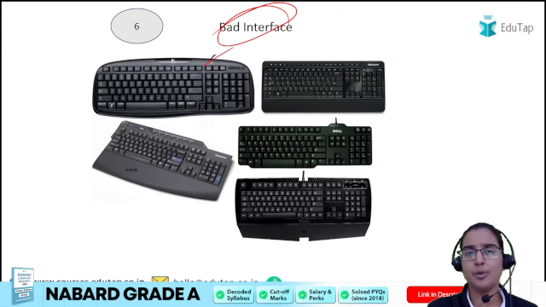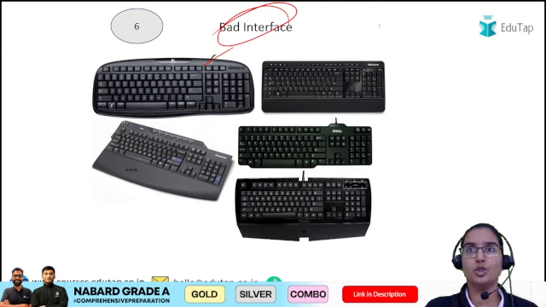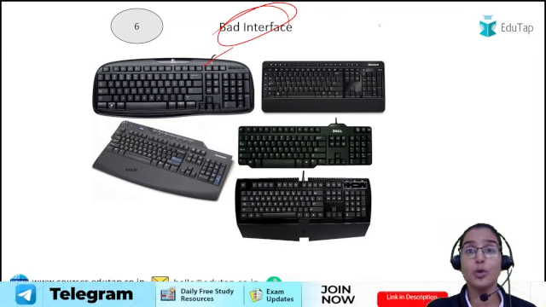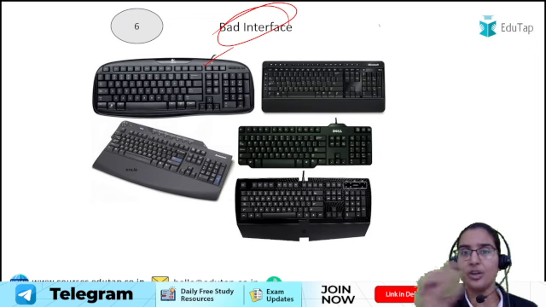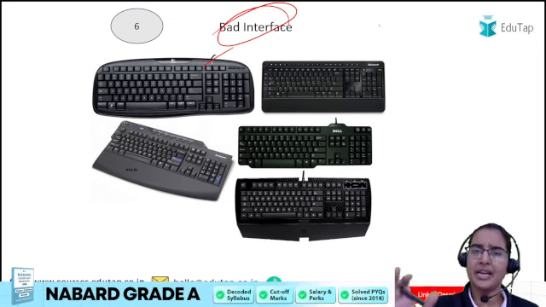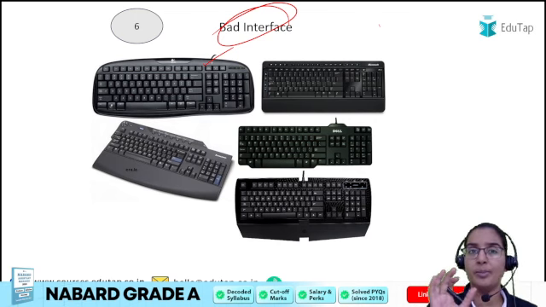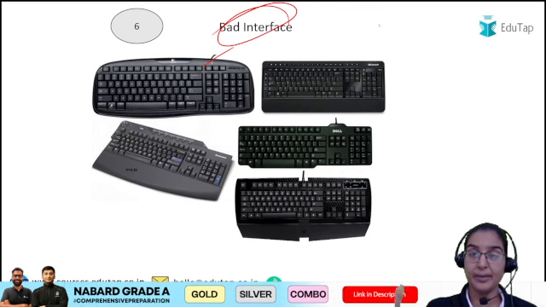Sometimes the keyboard stops working and sometimes it becomes very noisy, because just assume 50 or 100 students typing on keyboards together, right? It is going to be very noisy. So what you can do is try typing on different kinds of keyboards. Don't become habitual of typing on your own keyboard itself, right? You can borrow keyboards or laptops from your friends also. Try typing on different keyboards, so that will make you habitual of typing in different circumstances also.